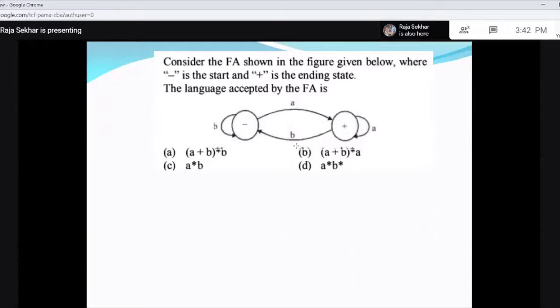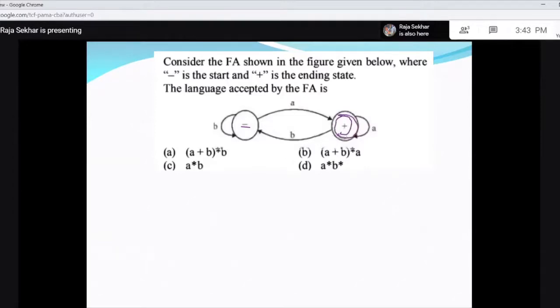Now consider the FA shown in the figure given below, where this is the starting state and this is the ending state. The language accepted by the FA is, you see, B repeated any number of times, B star. On A, I am going to the final state. This is the final state. Here it is just specified but not given, but if you want for clarity, you can go for it.